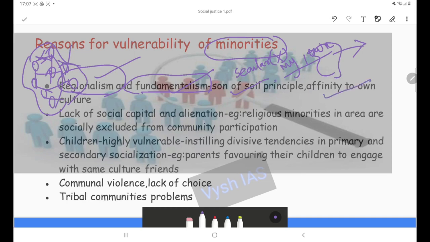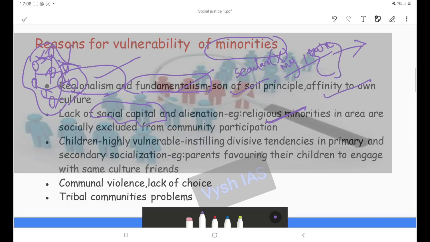Then there is the serious lack of social capital and resulting alienation. An example would be religious minorities in an area being excluded from community based functions and programs. Not only religious minorities, whichever minority it may be, linguistic or cultural, they will not be integrated with mainstream society.